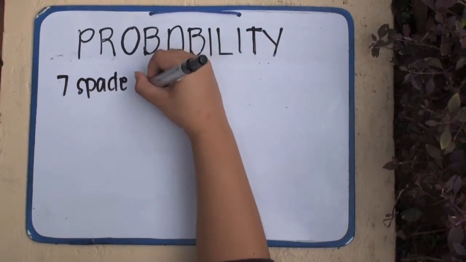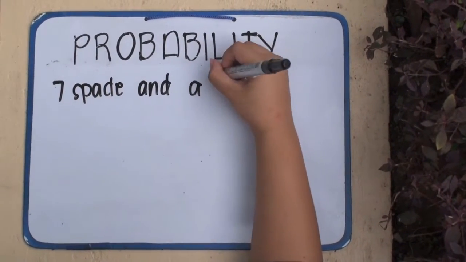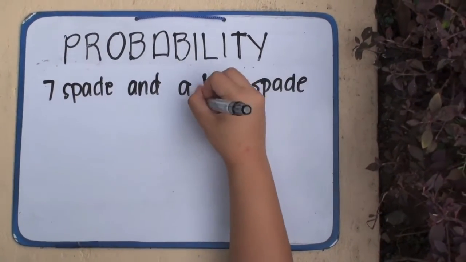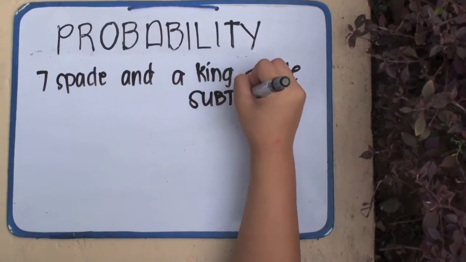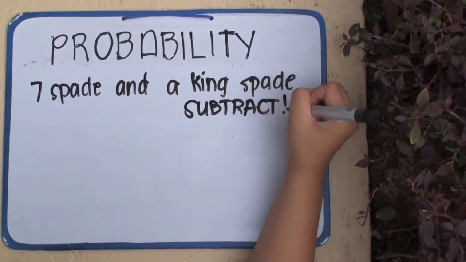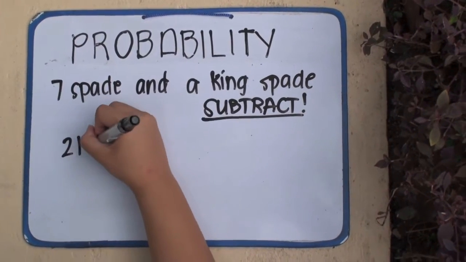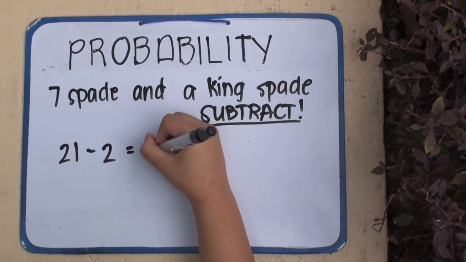However, since there is a 7 of spade and king of spade, we have to subtract these two cases out of the 51 cards. Let us remember, we have previously drawn a card. Thus, the probability of this event is 4 over 51. Thus, 21 minus 2 is equal to 19.